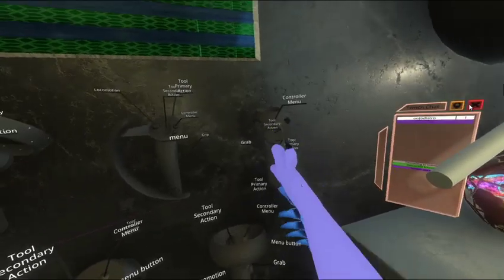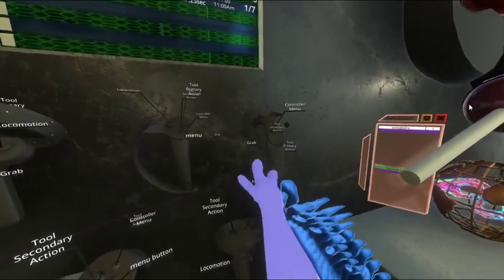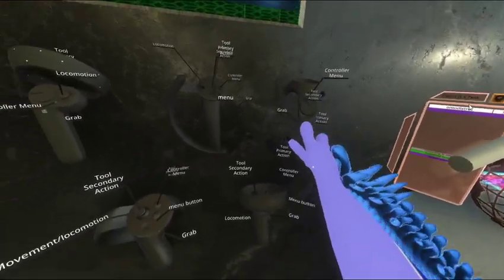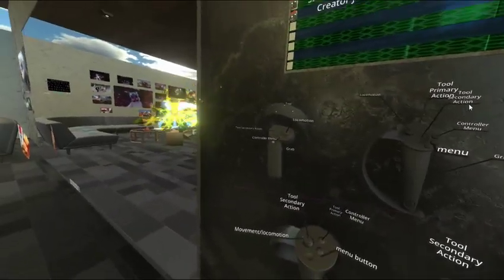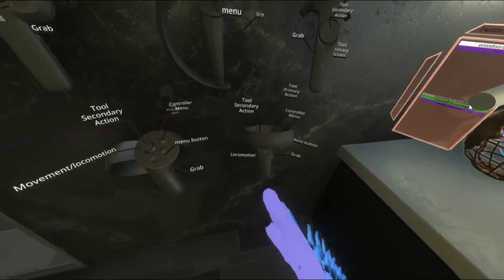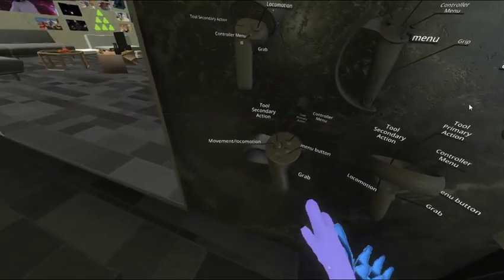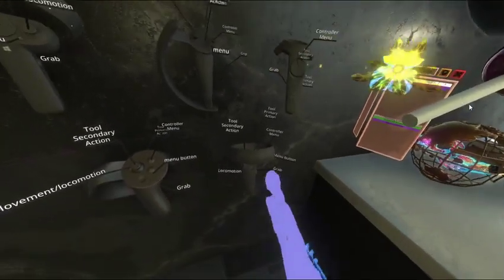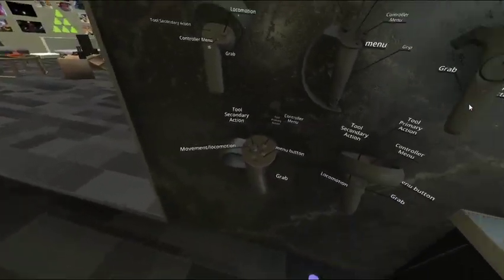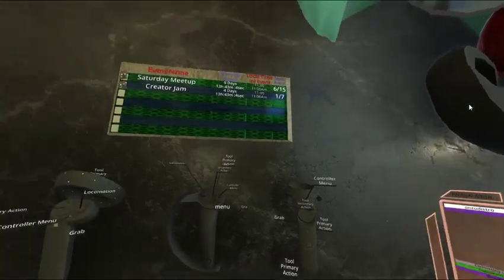So this tells me how to use my controllers to open up certain menus and do certain things. I also have an Oculus Quest. It looks more or less like this one here, and that's probably the next closest controller to what I have.